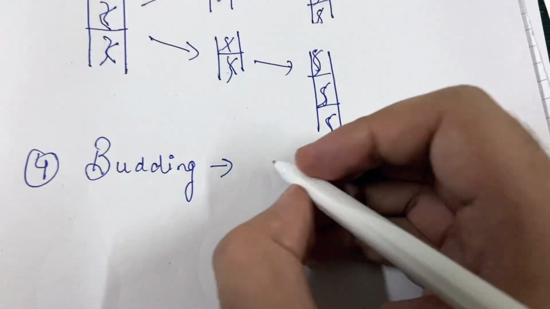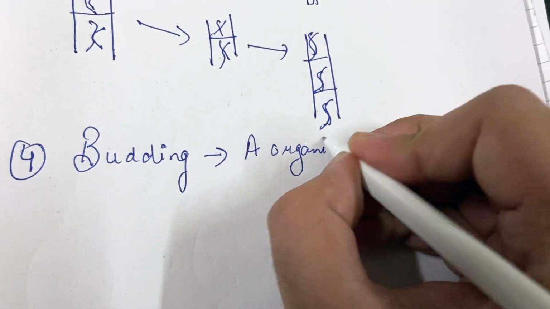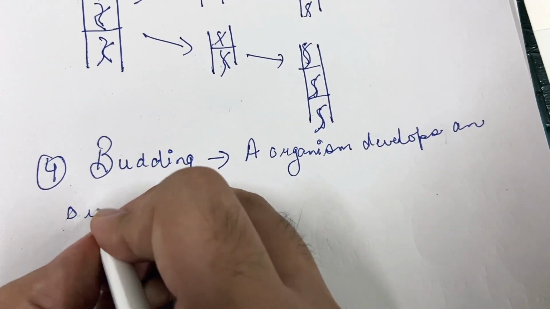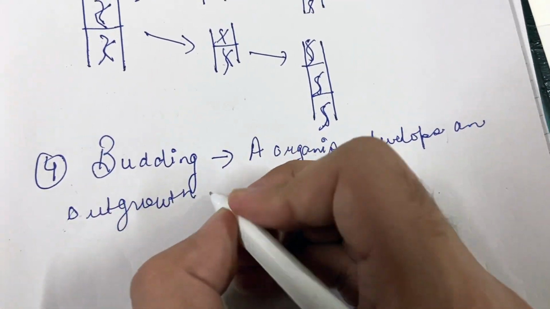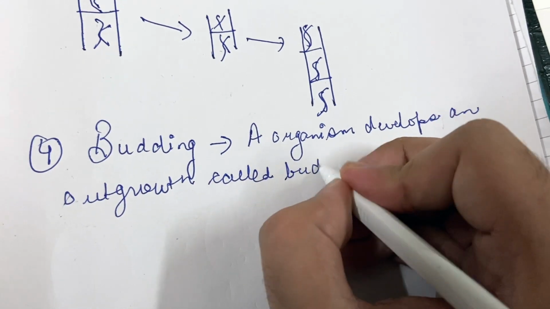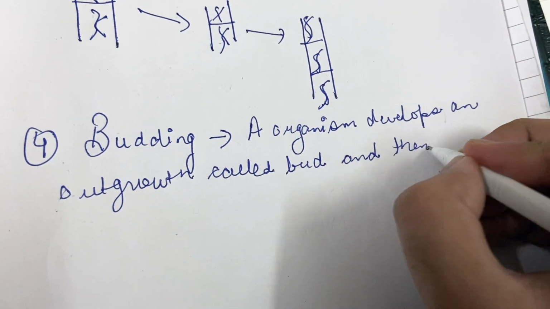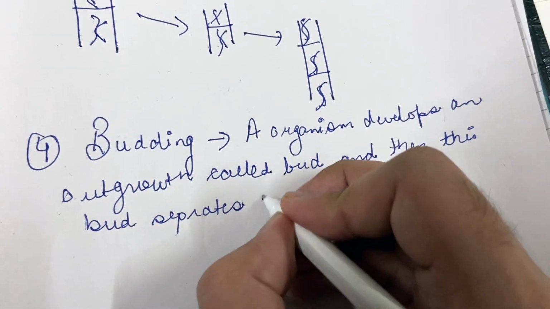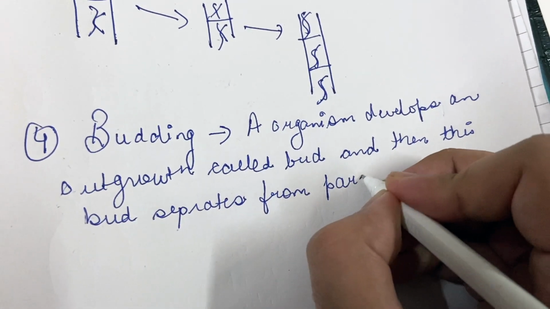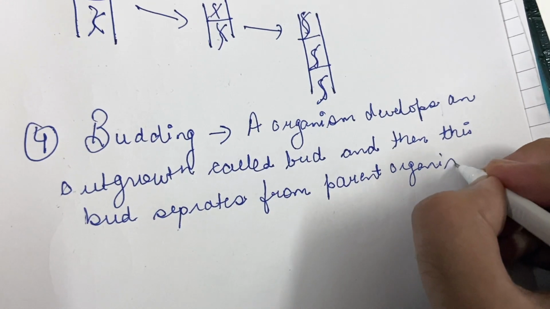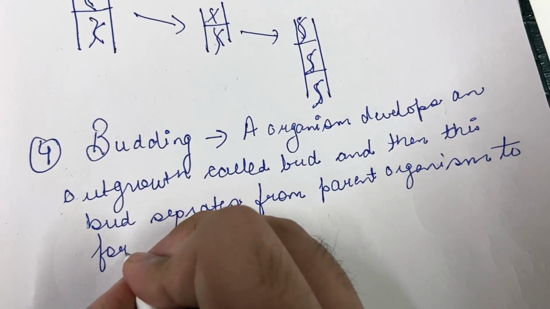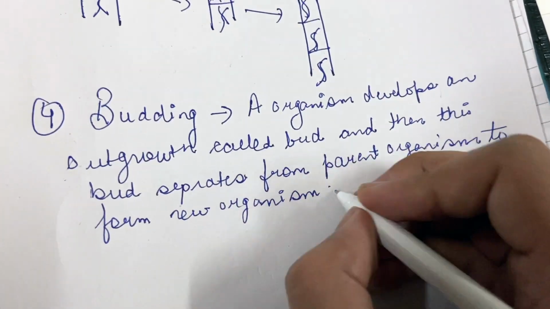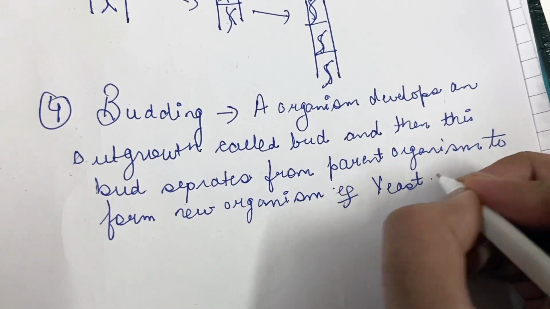In budding, an organism develops an outgrowth called bud, and then this bud separates from the parent organism to form a new organism. Example of this is yeast. Let us explain this with the help of diagram.